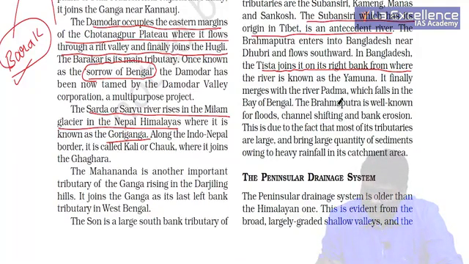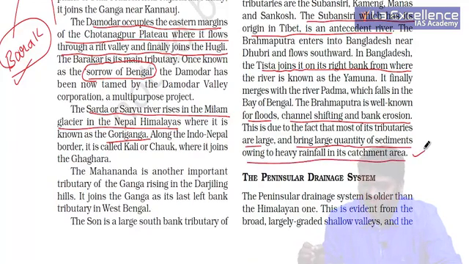The Brahmaputra is well known for floods, channel shifting and bank erosion. The reason is, as soon as it enters into Assam, it meanders. This is due to the fact that most of its tributaries are large and bring large quantities of sediments owing to heavy rainfall in its catchment area.